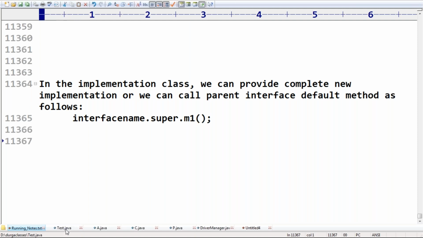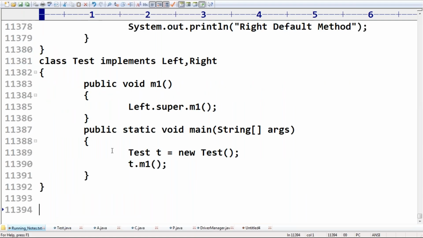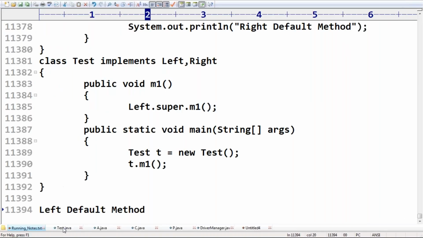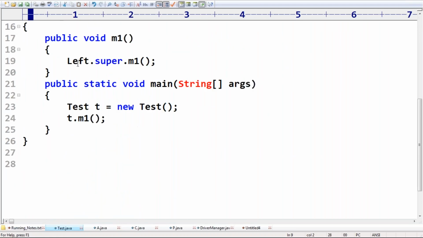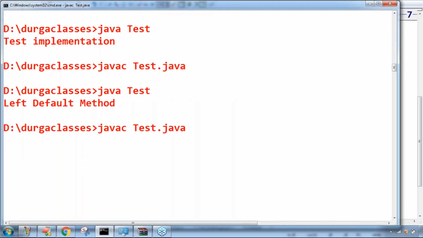Suppose I don't want the left interface method. I want the right interface method. You just have to change it: instead of Left, Right.super.m1(). Happily, the right method will come.